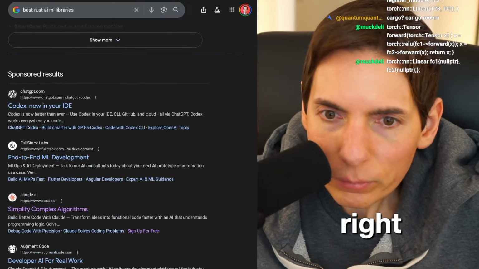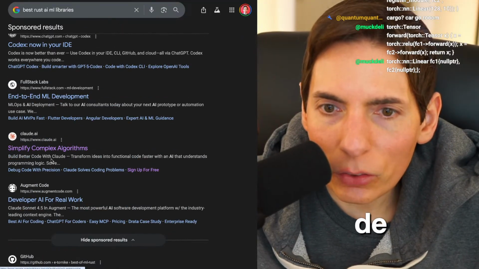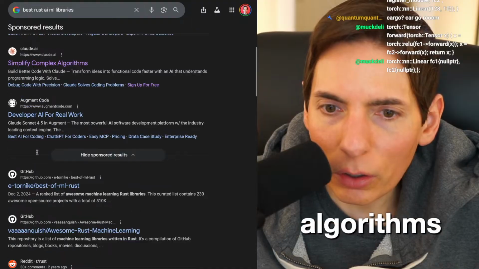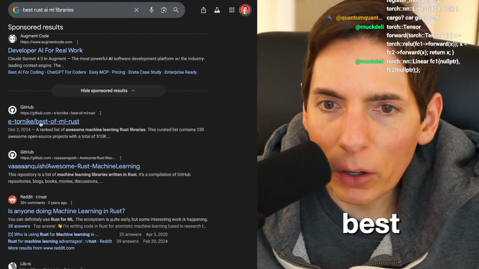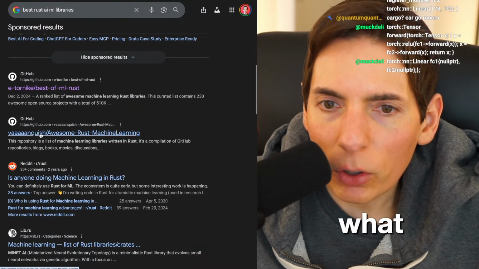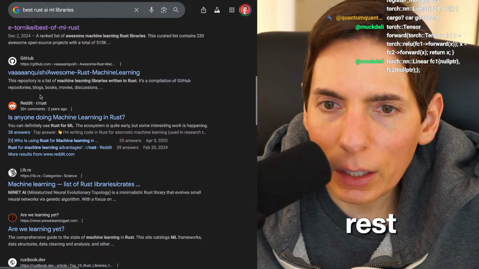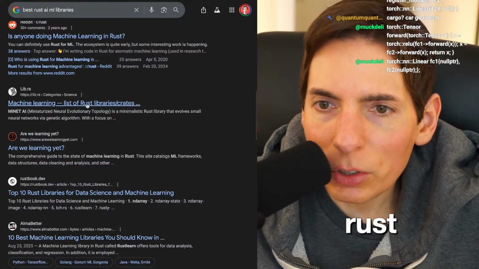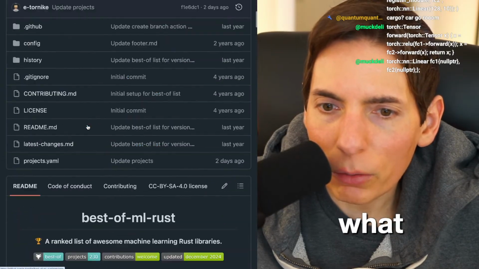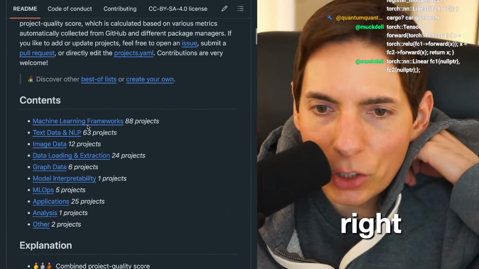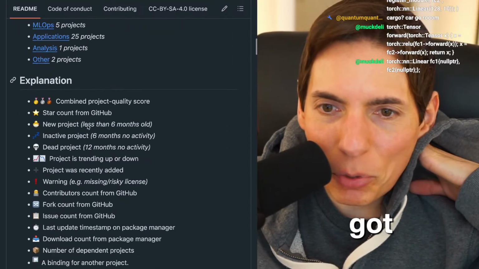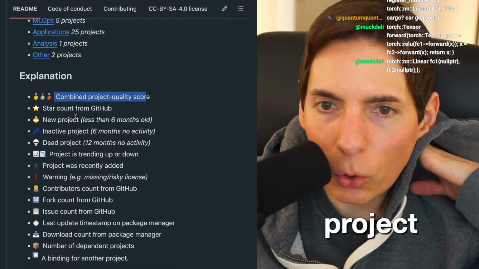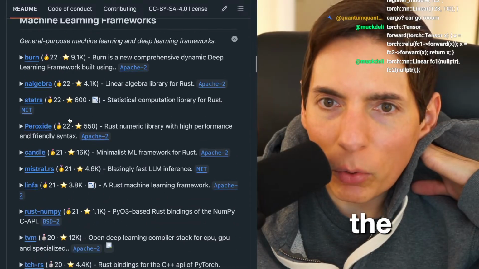All right. End-to-end ML development, simple, complex algorithms. No. I want best of ML and Rust. All right. What else we got? Awesome Rust machine learning. Okay. Anyone who's doing machine learning in Rust, machine learning libraries. Okay. What do we got over here? We got a bunch of options. Oh, combined project quality and score. Okay. What is number one winner?